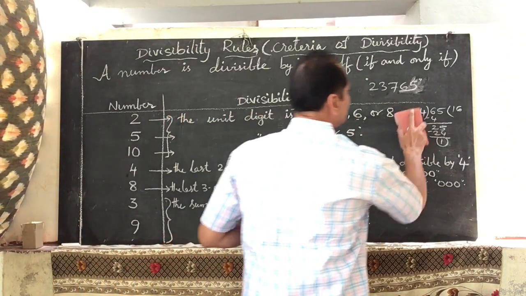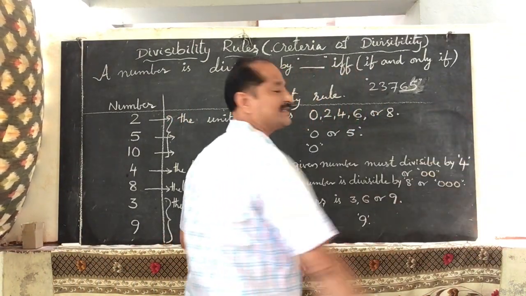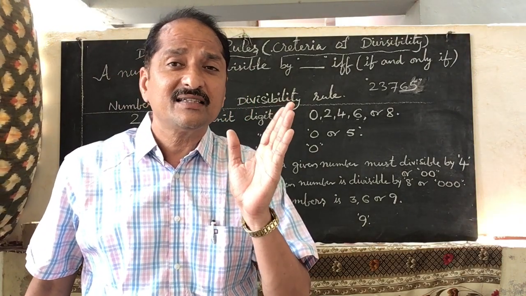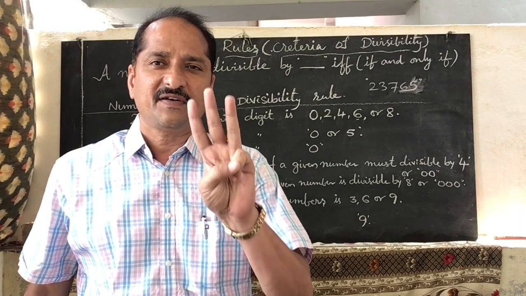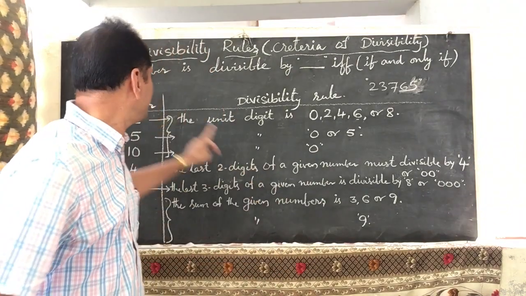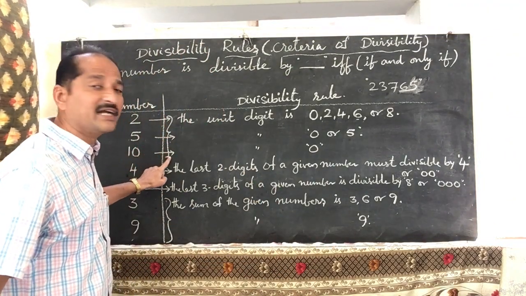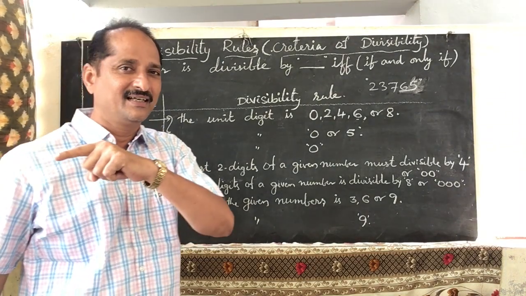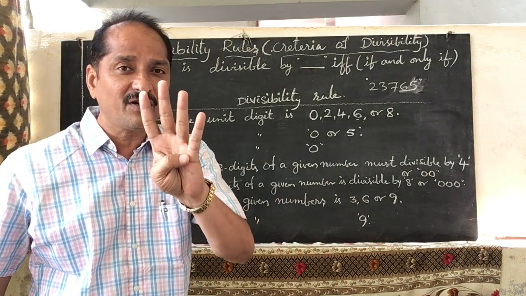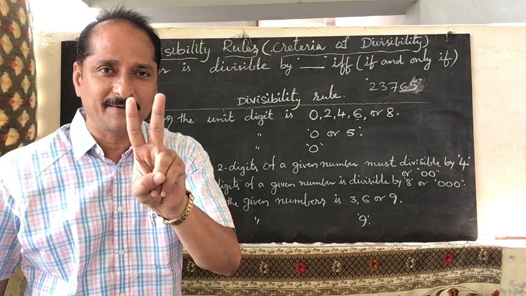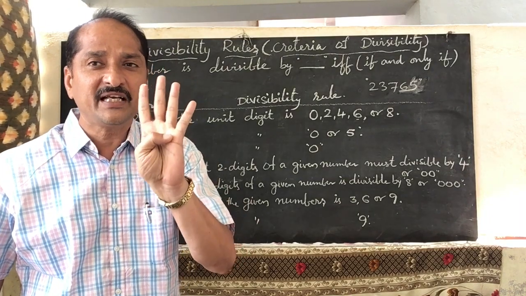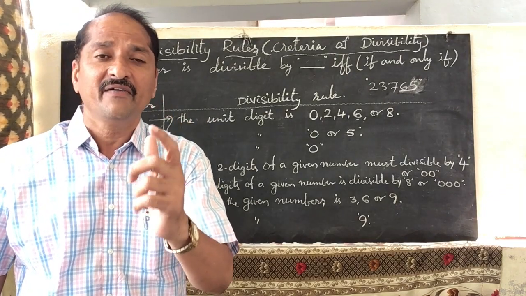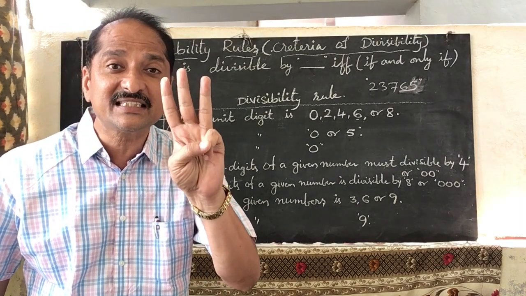Next, divisibility of 8. Same as this. Now what are we doing? For the first three, that is divisibility of 2, divisibility of 5, divisibility of 10, we are checking the last digit. That means the units place we are checking. For divisibility of 4, we are seeing the last two digits. For divisibility of 8, we have to see the last 3 digits.